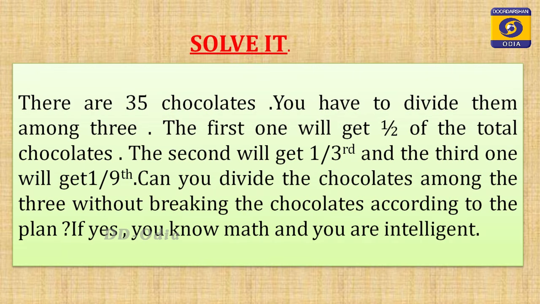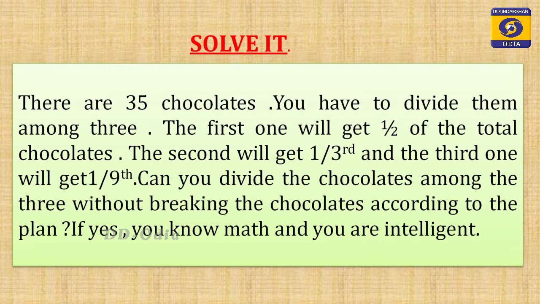So, children, how many chocolates are there? Yes, there are 35 chocolates. You have to divide them among 3. The first one will get how much? The first one will get half of the total chocolates. Half of the 35 chocolates, and the second one will get 1/3 of the total chocolates, and the third one will get 1/9 of the chocolates.